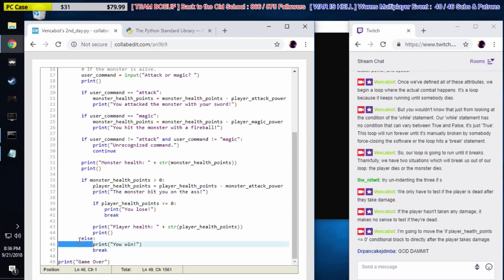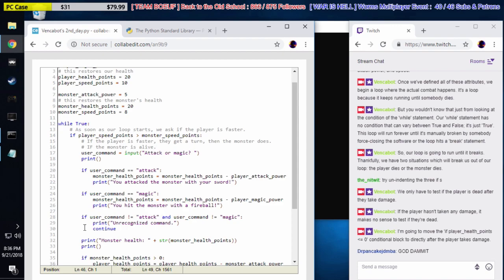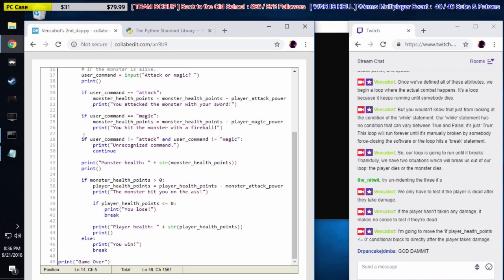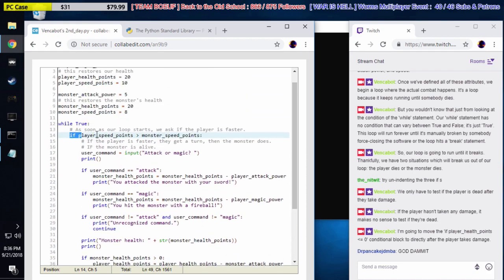That's because all of this code is running not only in the while loop, but also inside this if statement. All this code only runs if the player speed points are greater than the monster speed points, because we have an if statement directly within our while loop. Let's call this a while block.